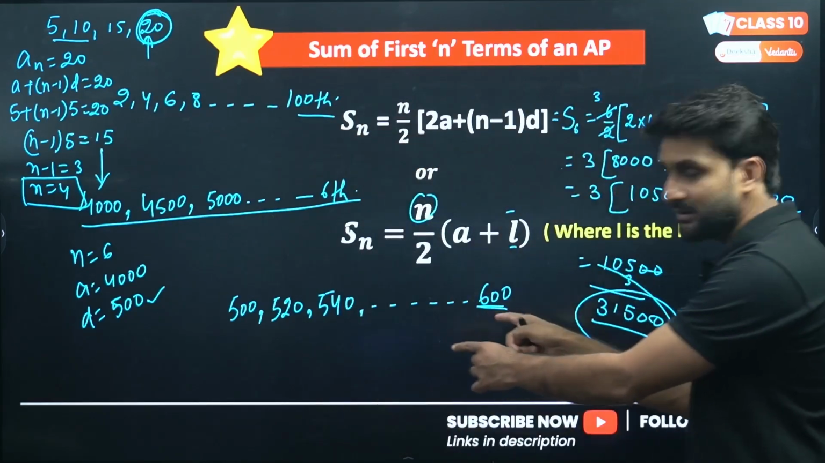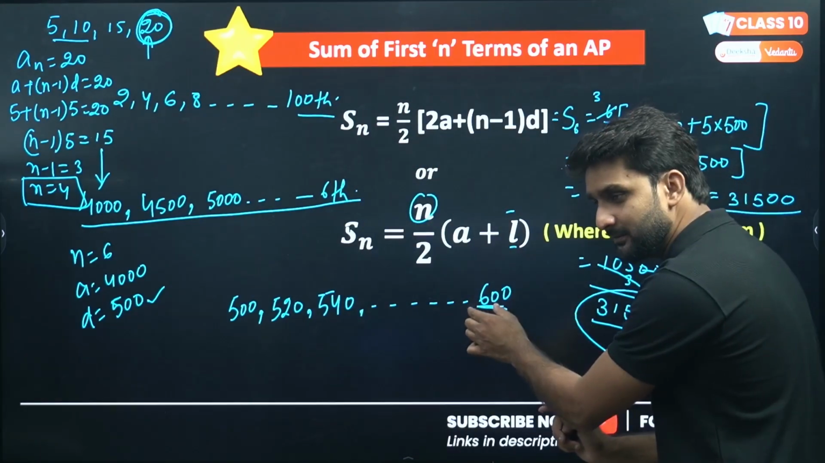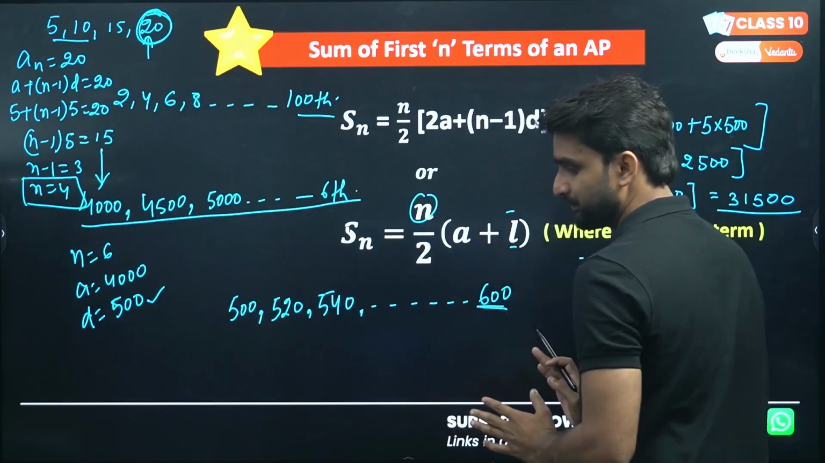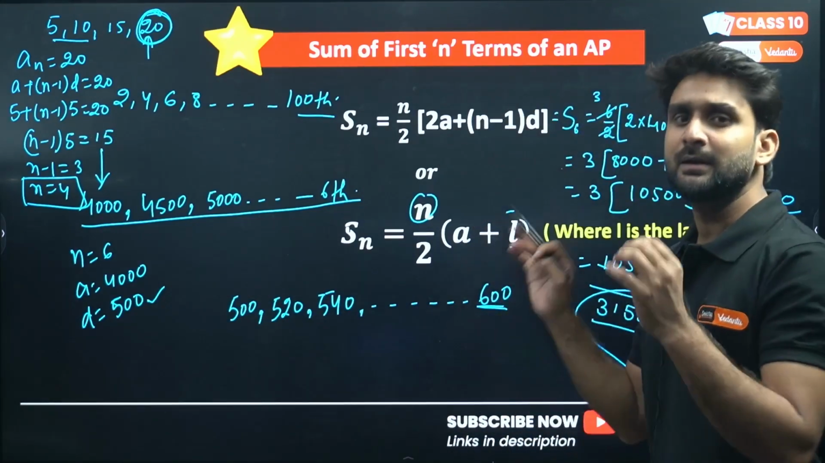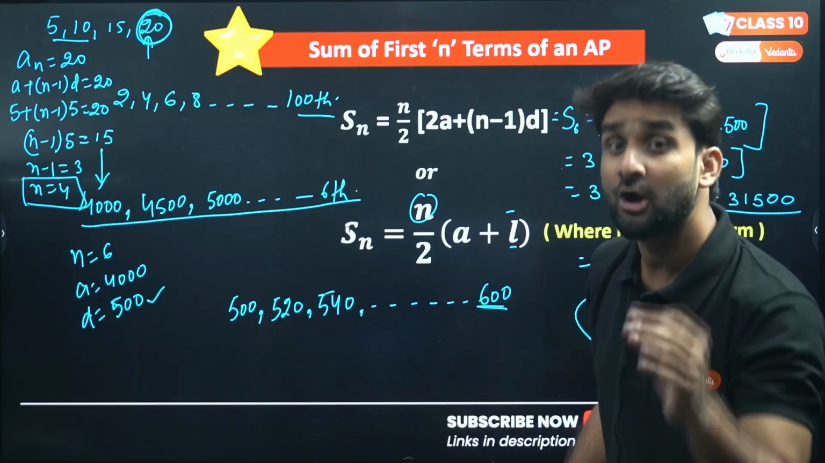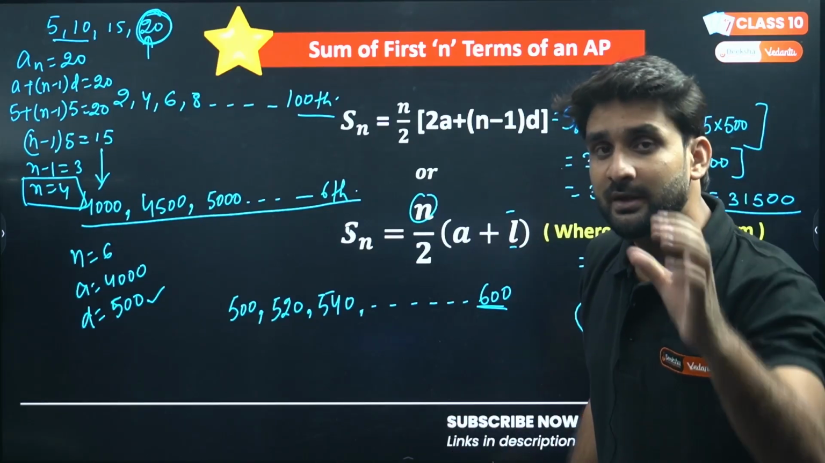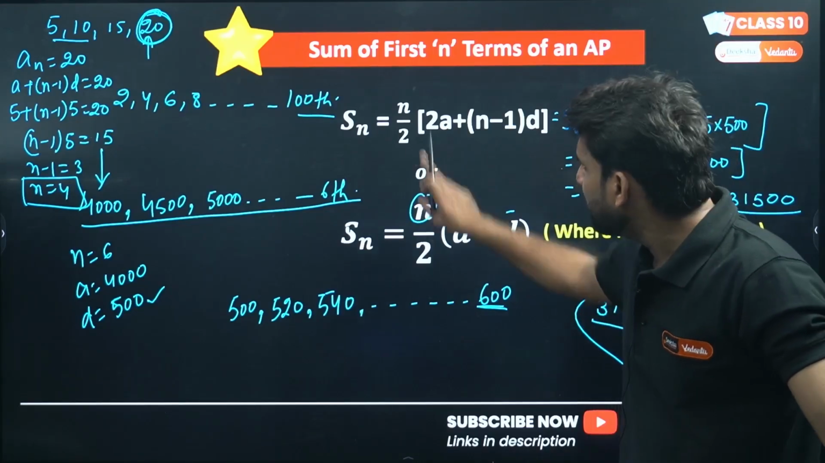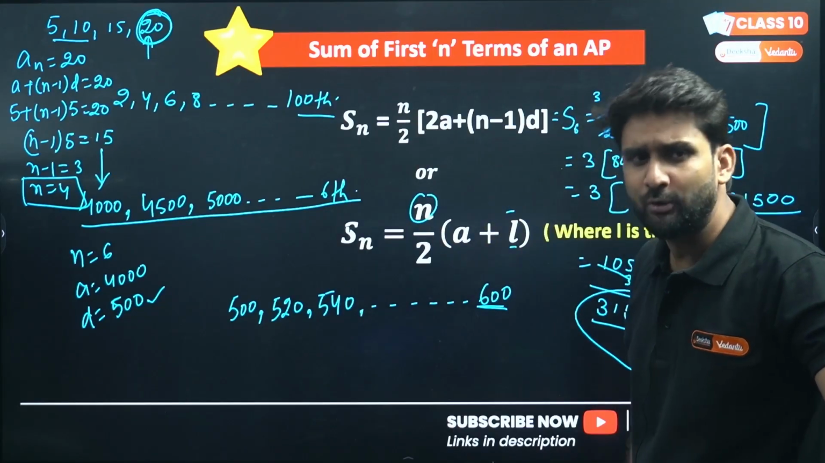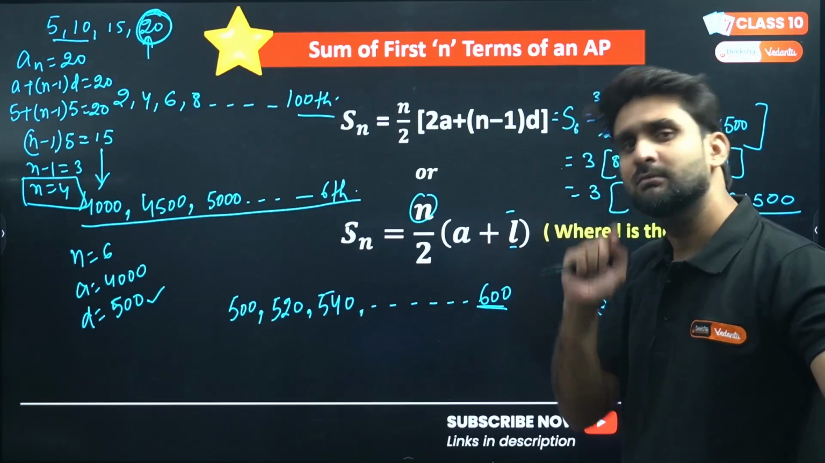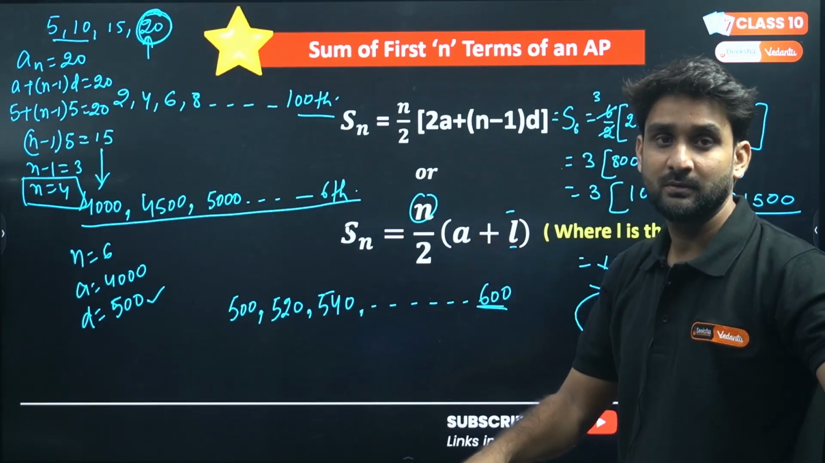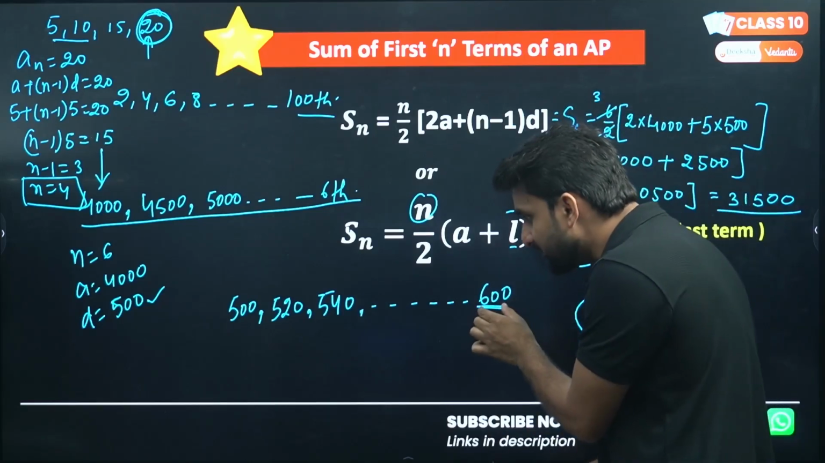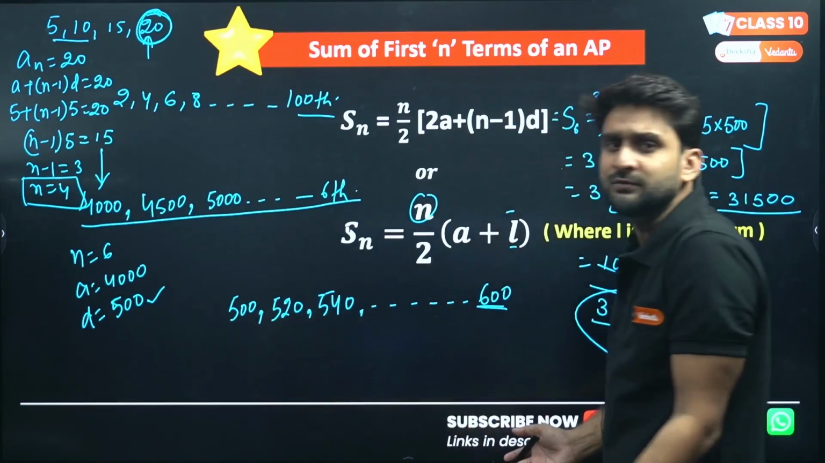Similarly here, the last term is 600. We want to add the numbers of this AP. To add the numbers of an AP, you must first know how many numbers there are. If you don't know how many numbers we are adding up, will you be able to apply the formula, this or this? No, you cannot apply. You must have the number of terms, how many numbers you are adding up. And the last term will give you the number of terms, because the position of the last term is the number of total terms. Simple.